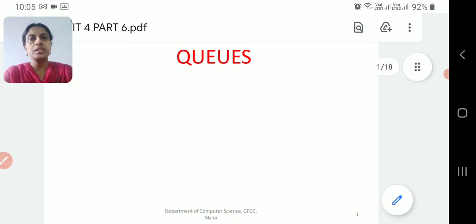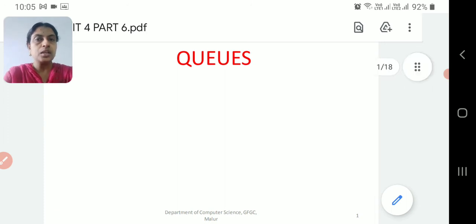Based on that, we have discussed the algorithms also, programs based on stack, and then we discussed applications of stacks. In applications, recursion is quite important. And then we also discussed the Tower of Hanoi and a program based on Tower of Hanoi. And also we discussed infix to postfix expression and how to evaluate a postfix expression. So with these concepts, we completed the concept of stack, and in today's session we will start with the concept of